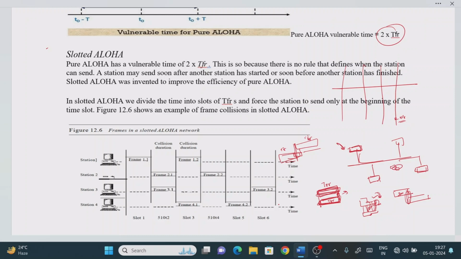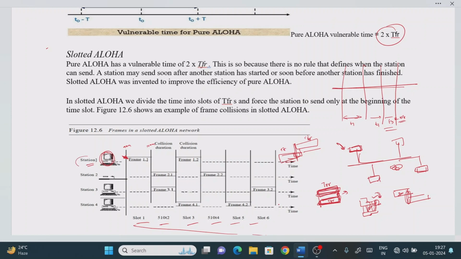But here something is different. The time period will be divided into different time slots. Let us say time t1, t2, t3, something like this it is divided. This total time period will be divided into multiple time slots. Now what is the condition we are going to make? Suppose for example station 1 wants to send a frame, remember this important point: when station 1 wants to send a frame, it has to send the frame at the beginning of the first time slot only. And for example if the time slot starts at 9 a.m., it will end by 10 a.m., something like this.